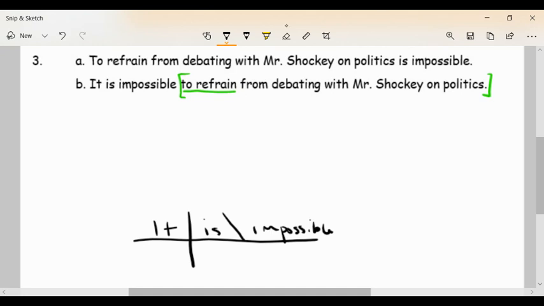All right, so here it comes. So it is impossible. You're like, well, what is impossible? All right, and now we're going to bring the structure up front and say, well, let's rename that word it.